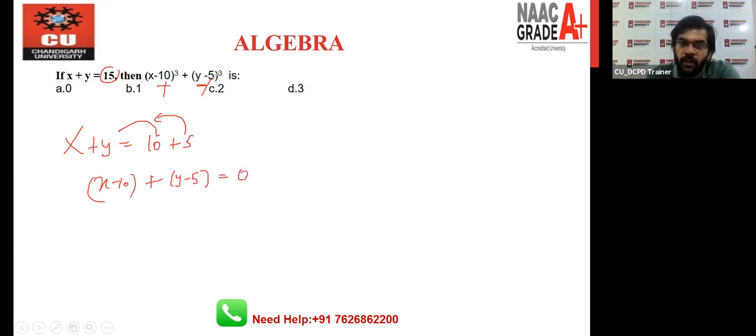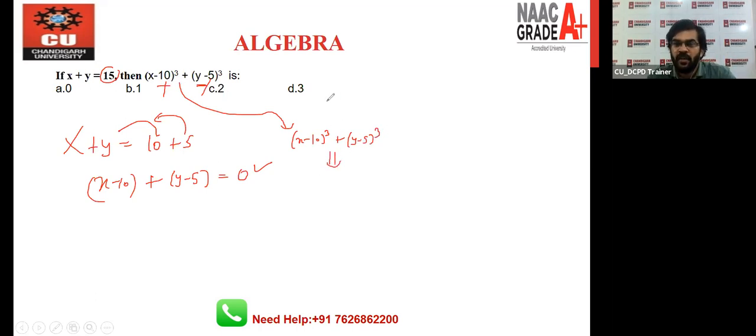So how to predict the value of this part, we all know. If you take the cube here, plus y minus 5 to the cube here, you will get a cube plus b cube, x minus 10 cube plus... actually, one second. So you have to use it in this way. If this is 0, you can find it out directly from here, right? x minus 10 whole cube plus y minus 5 whole cube. You can write it down as the formula.